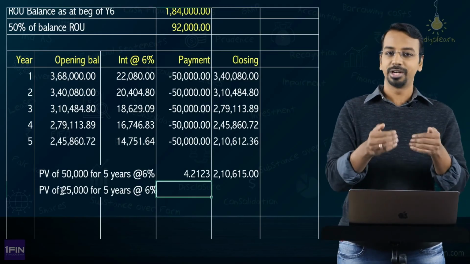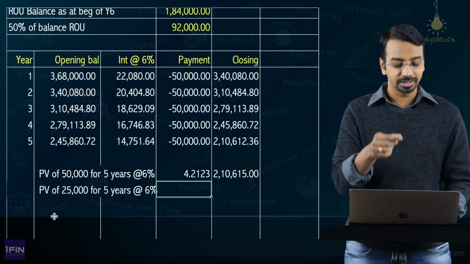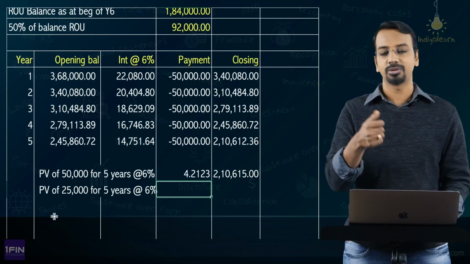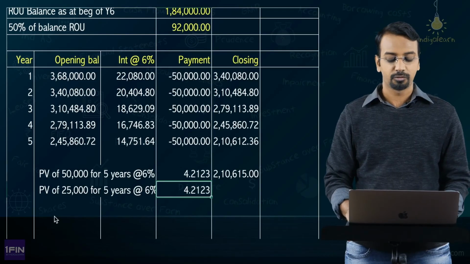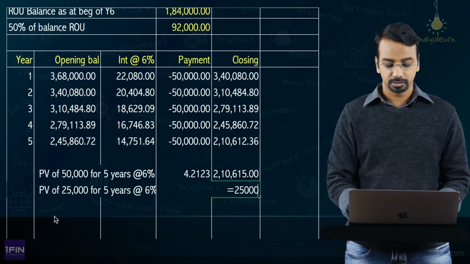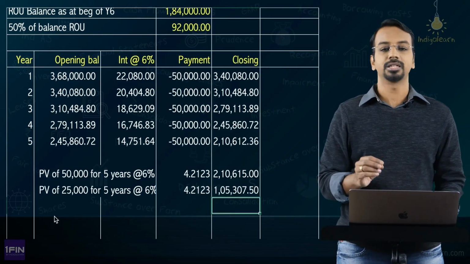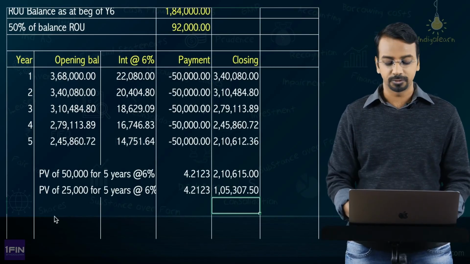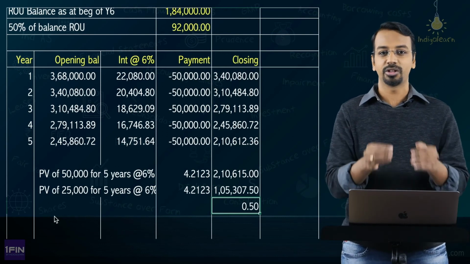See, when I am reducing the scope of the contract, ideally based on the existing terms and conditions, 25,000 for the next 5 years would have been saved. Okay, so the factor remains the same. We have already calculated here 4.2123. So 25,000 multiplied by 4.2123 gets you 1,05,307. So what has happened here? If you see this divided by this, actually you are also extinguishing 50% of the liability.